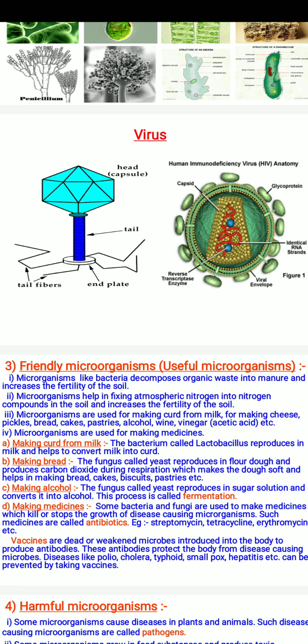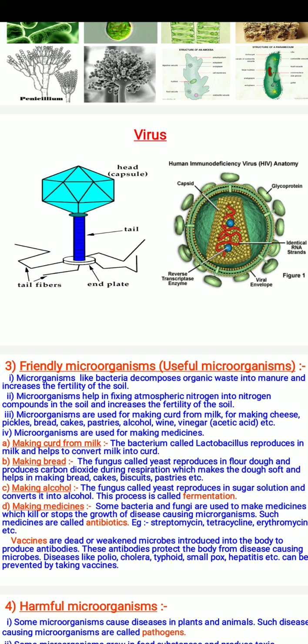Making medicines: some bacteria and fungi are used in making medicines which kill or stop the growth of microorganisms. Such medicines are called antibiotics. These antibiotics are medicines used to kill or stop the growth of microorganisms. Examples: streptomycin, tetracycline, erythromycin, etc. So these are the antibiotics.